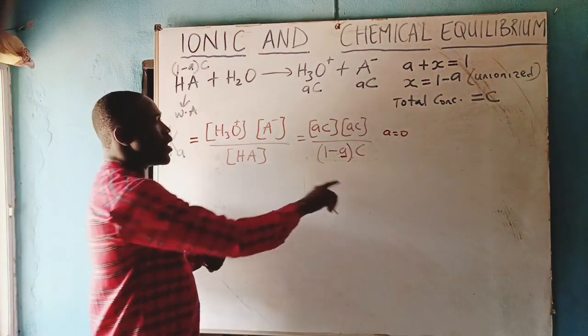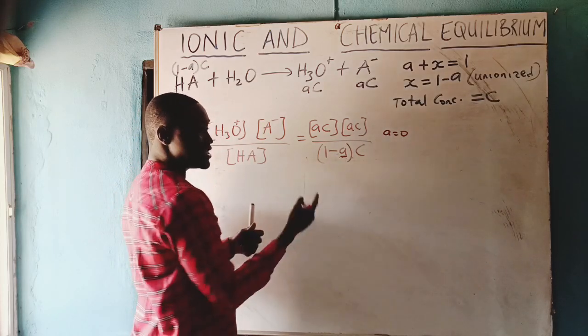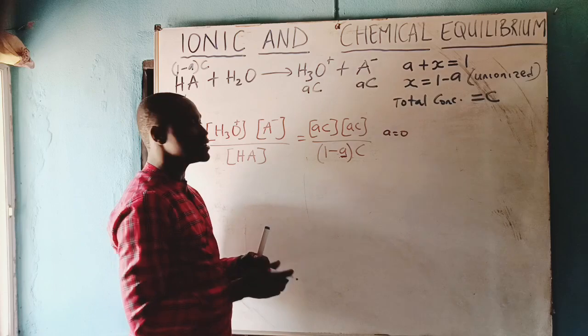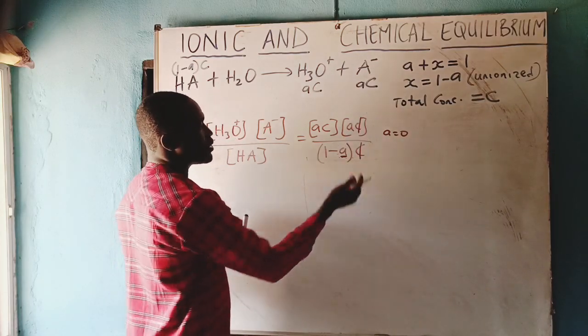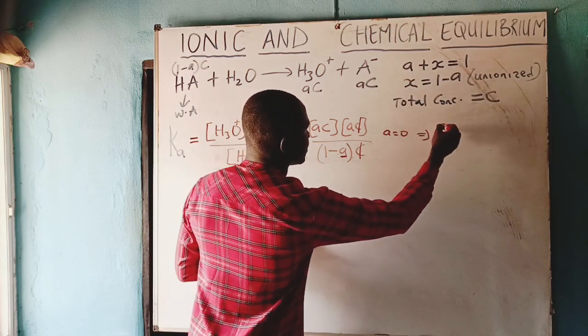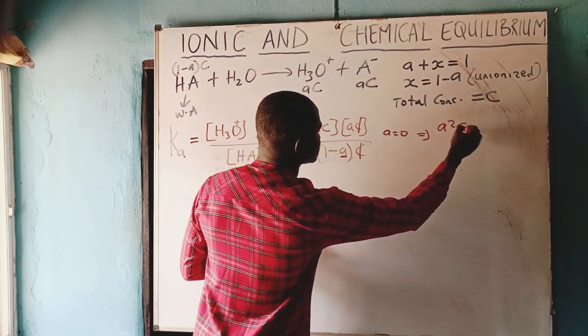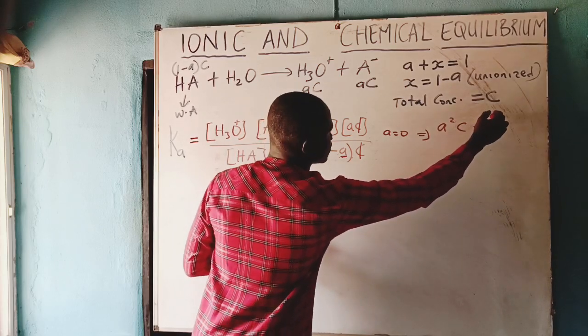And so when it tends to 0, 1 minus this will be 1. That is more of unionized part. This C will cancel C. 1 minus this is 1. That will be giving you that A square C is equals to what? Ka.